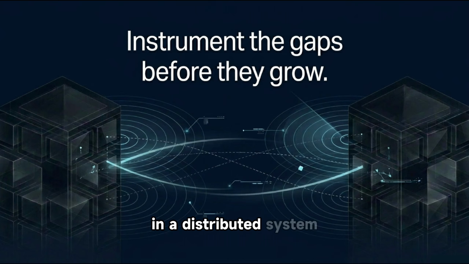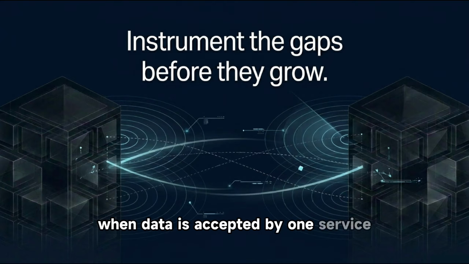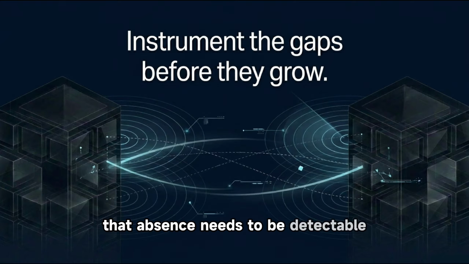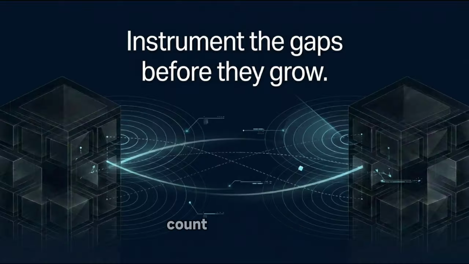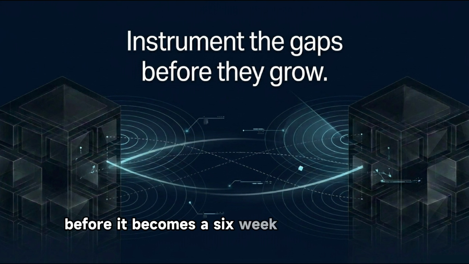Third, instrument the gaps. In a distributed system, silent drops are more dangerous than loud failures. When data is accepted by one service and not written to another, that absence needs to be detectable. Reconciliation jobs, count comparisons, and audit logs between services are not optional complexity. They are the monitoring layer that makes constraint divergence visible before it becomes a 6-week revenue problem.